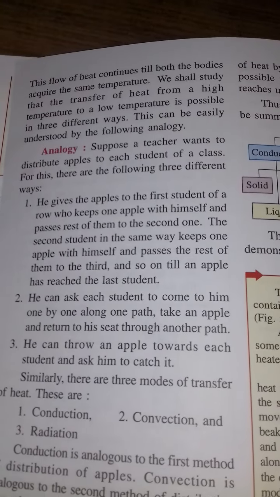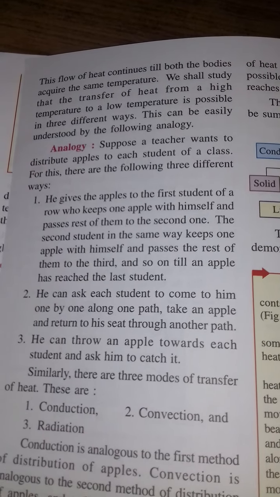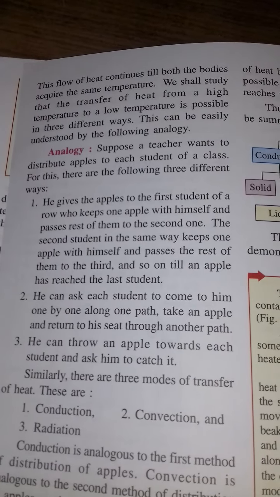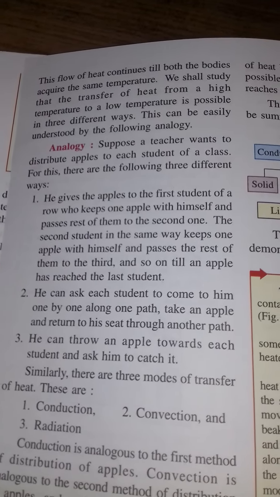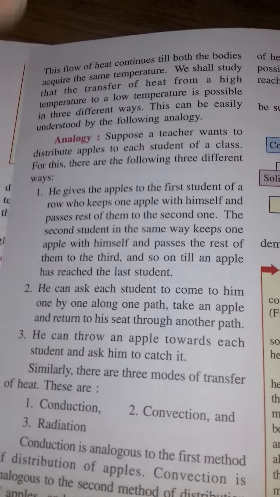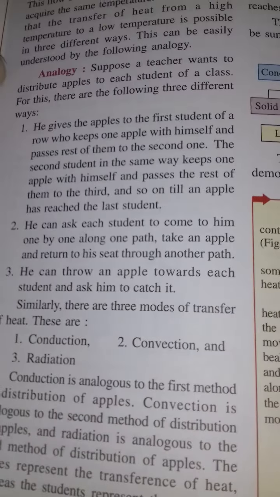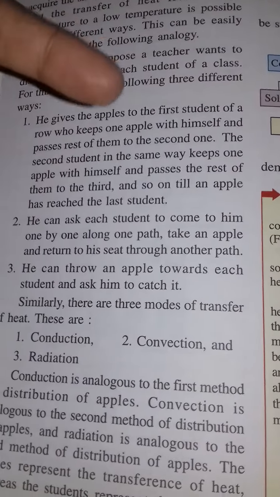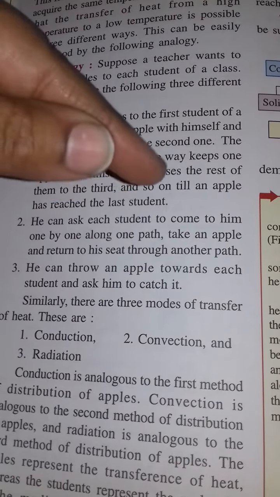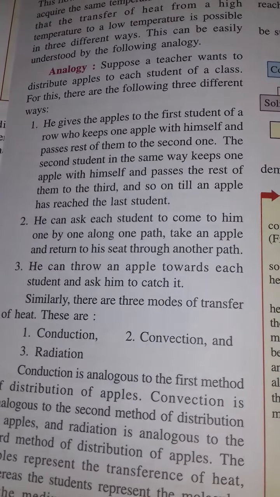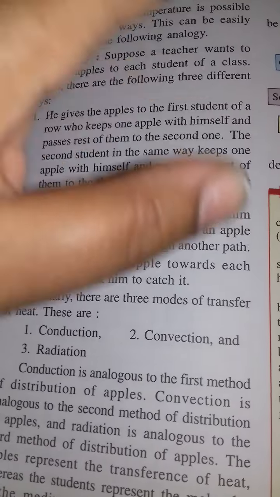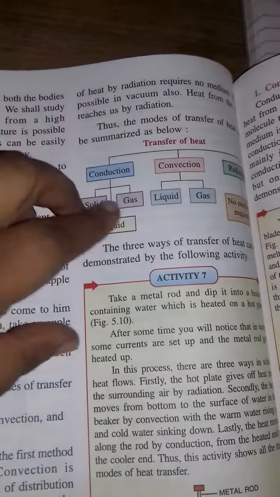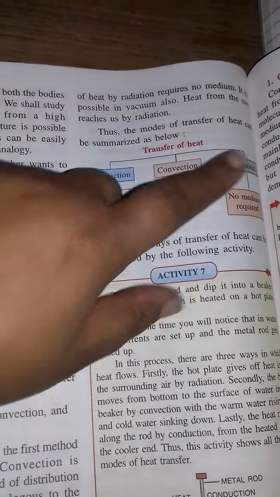The second method is that one child will come to my seat and I will give one apple to him, and he will take it to his seat. Then another will come and take it to his seat, and then a third, like this. And the last method is that I throw the apple towards each student and ask you to please catch it. Now the first method, in which one was taking and passing the rest, is conduction. In the second method, in which one was coming and taking, this is convection. And last, nobody is coming or going, I am just throwing, that is radiation, children. This is the transfer of heat by conduction, convection and radiation.